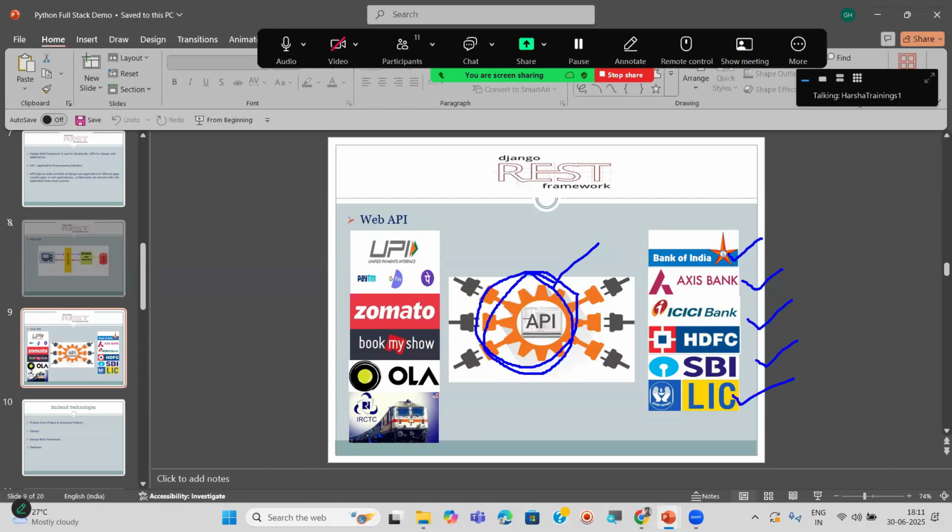That's why nowadays everybody is using PhonePe, Google Pay, Zomato, Book My Show, Ola. They are using all these websites. They are doing the payments very easily and also fast. They believe in this because the API is that secure. Such powerful and secured APIs we can create using the Django REST framework concept.